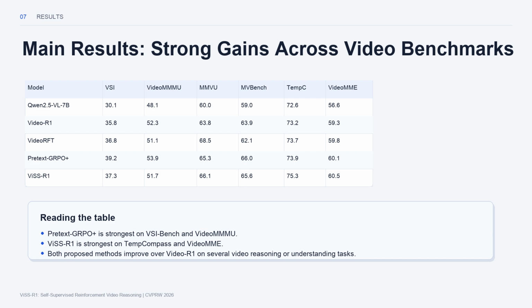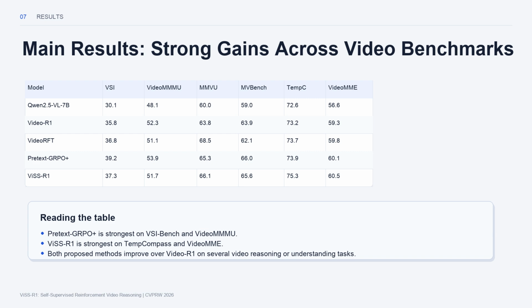The results are strong. Pretext Group Plus reaches 39.2 on VSI Bench and 53.9 on Video MMMU, outperforming Video R1 by 3.4 and 1.6 points respectively. The integrated ViSS R1 model achieves the best reported score on Temp Compass and Video MME among the compared open-source R1 style models in the table. Relative to the Qwen 2.5 VL baseline, ViSS R1 also improves consistently on reasoning-heavy benchmarks.